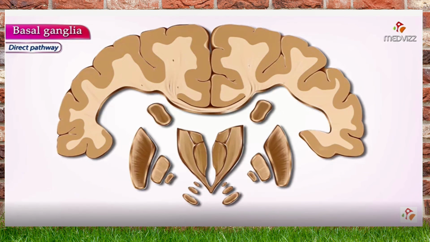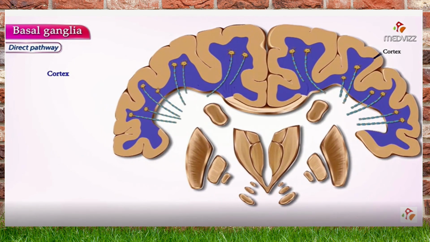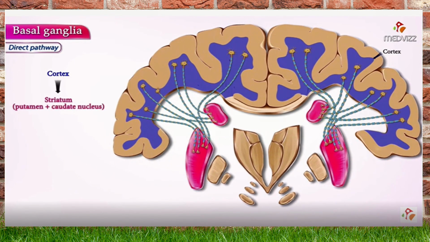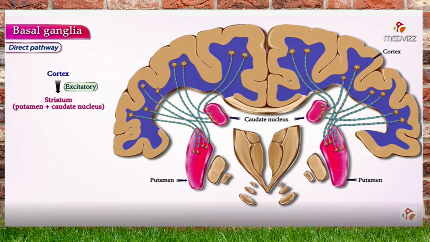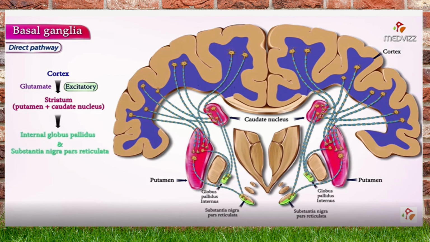Coming to the direct pathway of the basal ganglia, the prefrontal area is going to think and consult with the basal ganglia. Via the corticostriate fibers, the prefrontal region communicates with the striatum. Here stimulation is done, and what is secreted is glutamate, so it is called a glutamatergic pathway.